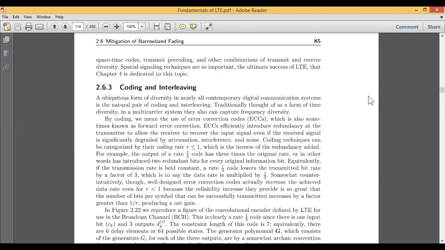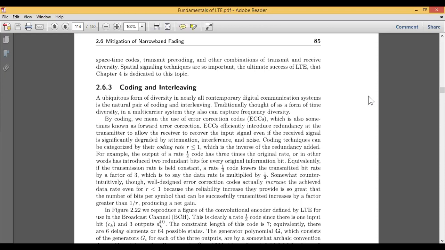So the coding mechanism will be completely focused here on digital communication. We know that there are two different types of communication, one is analog and the other is digital. Now, what is the necessity of coding? What do we mean by interleaving?